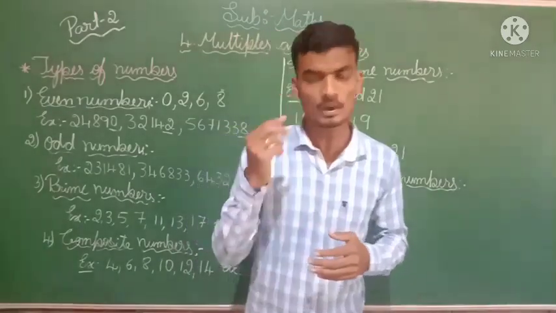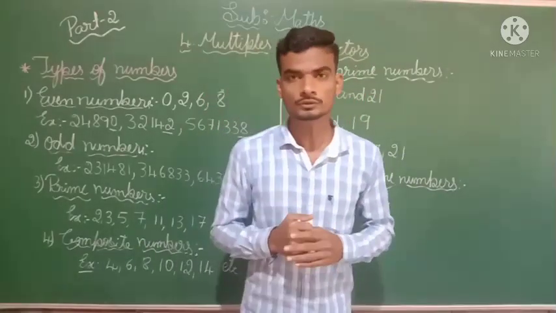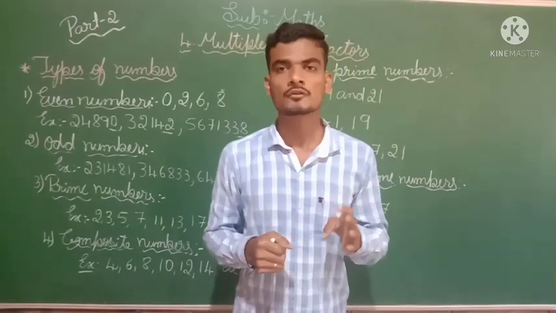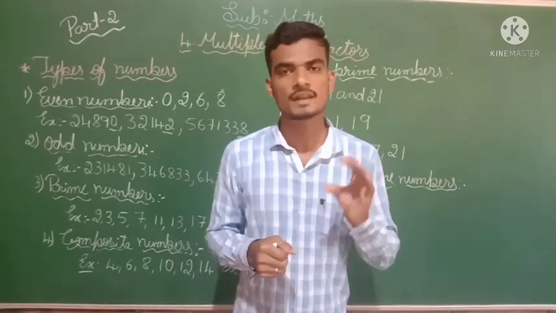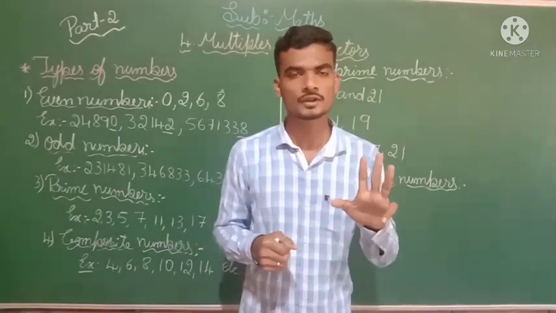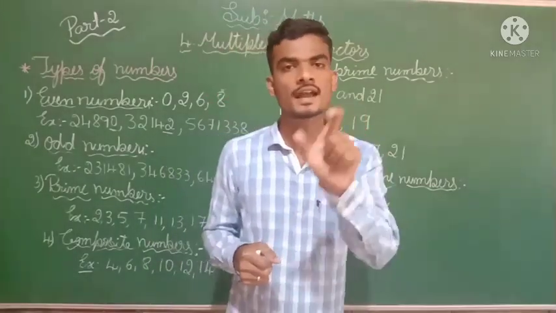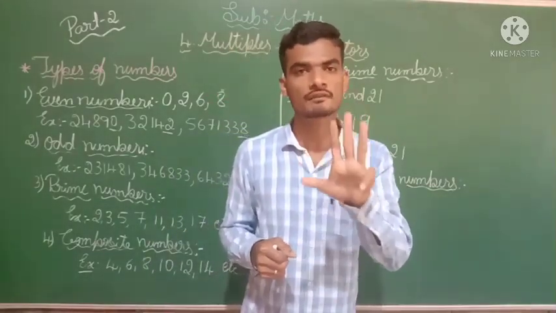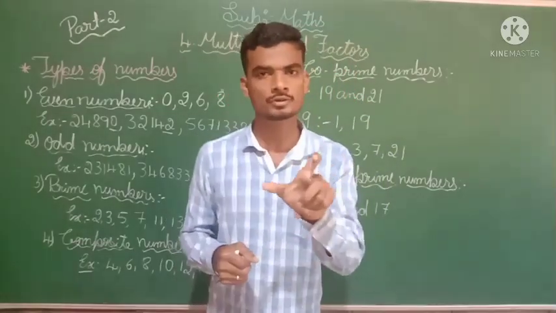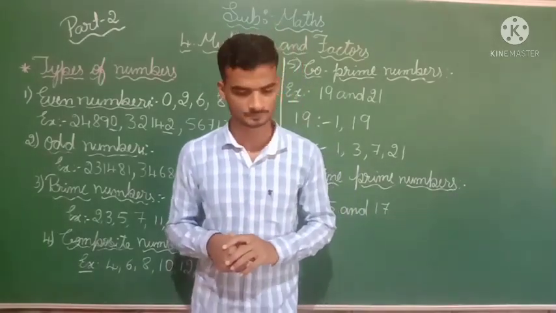Now I am going to tell you, note down: 192, 194, 196, 198. These are the 4 numbers we find in between 190 and 200. 4 even numbers are found in between 190 and 200. I hope all of you have filled this in your textbook.